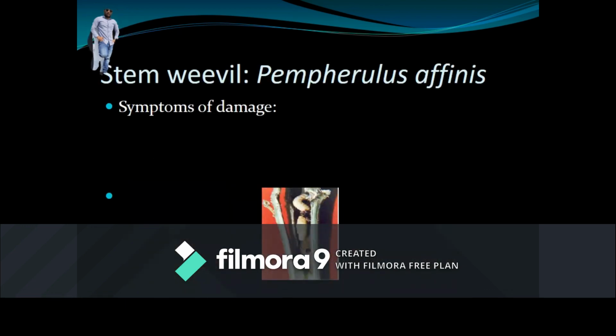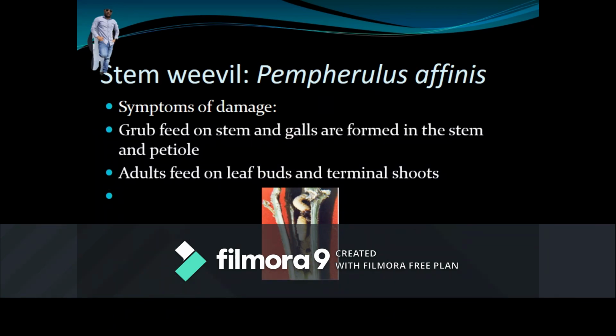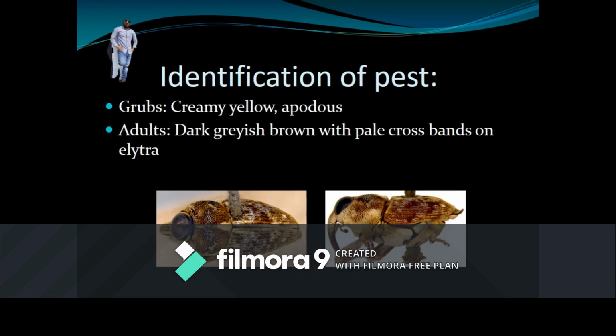Stem weevil Pempherulus affinis. It also belongs to the family Curculionidae, order Coleoptera. Here grubs feed on the stem and form galls on the stems, petioles and flower buds. The grubs are creamy yellowish and apodous in color. Adults are dark greyish brown with pale crossbands and elytra.